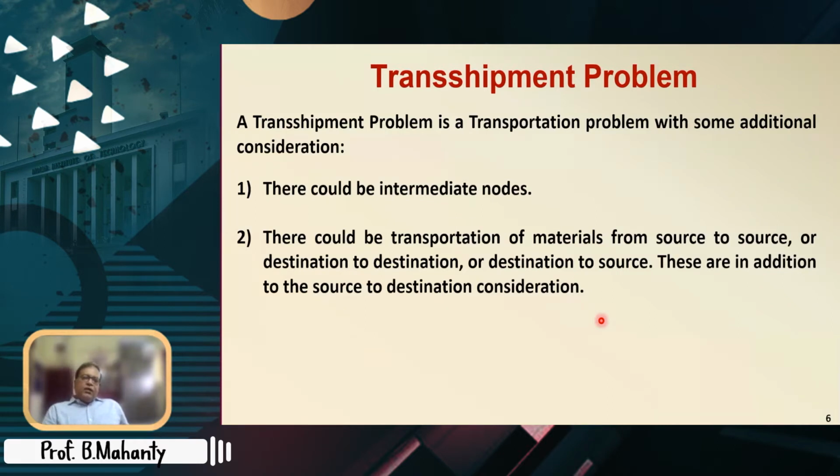So can you tell me how exactly we can construct a transshipment matrix once the transportation matrix is available? Can you think of that? How do I take not only source to destination, but also source to source, destination to destination, or even destination to source transportation?